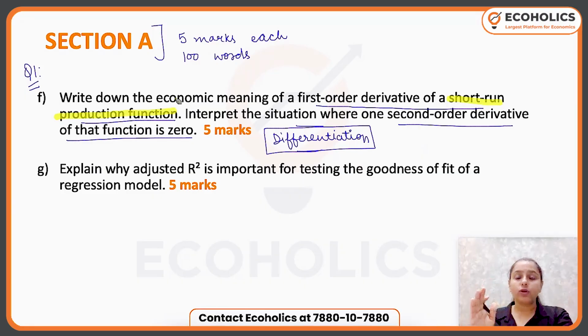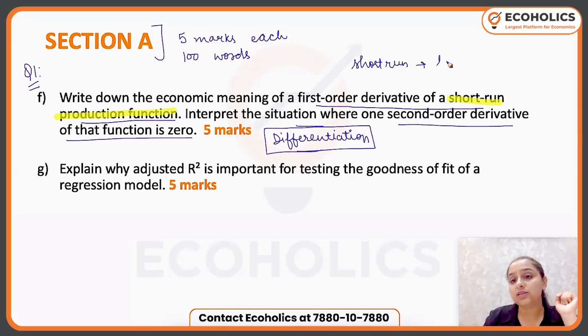Now, one thing I would tell you here is, which many students can make mistake here, they will avoid the word short run and then they will start writing the meaning of first order derivative. Why does the first order derivative change in short run and long run? So you know, in short run what happens is only your labor is variable.